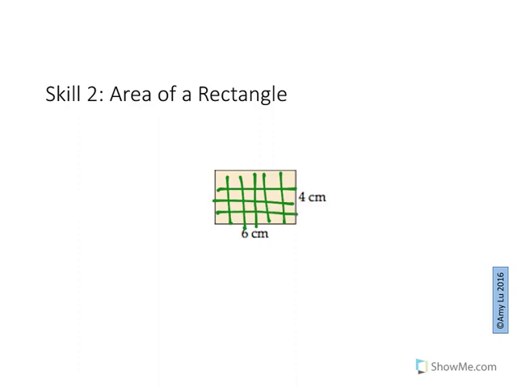So the area is asking you how many of these little squares fit inside this rectangle. So that's one way you could do it, where you draw your grid and you count it. Another way to do it is simply to go 6 times 4, which makes 24 centimeters squared.